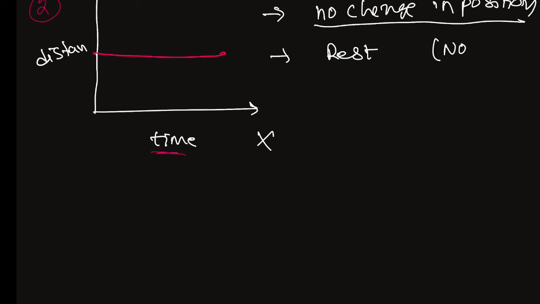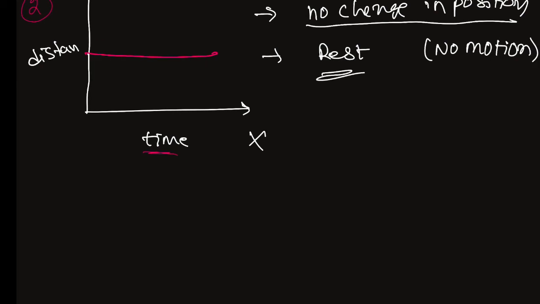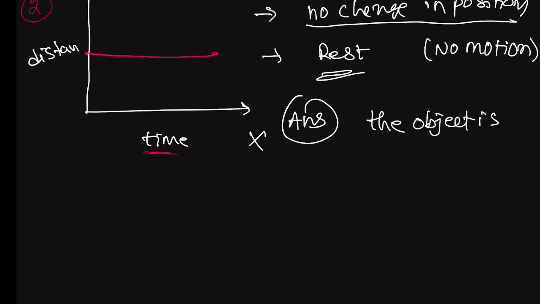No motion means what, children? It is at rest. So the answer is: the object is at rest. Got it, children? Next question.